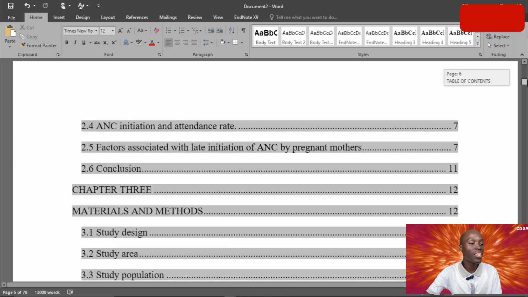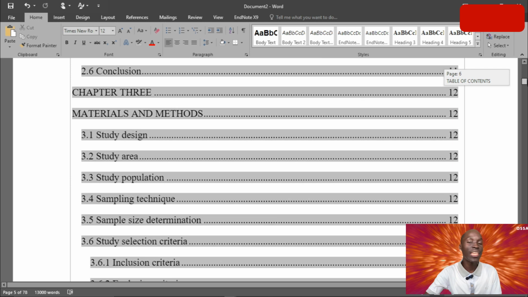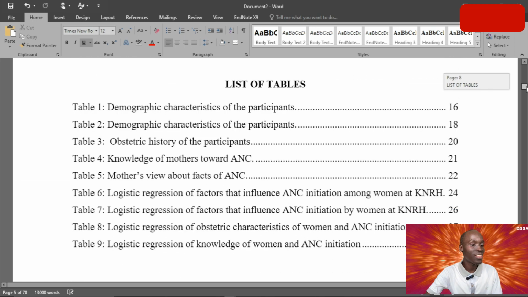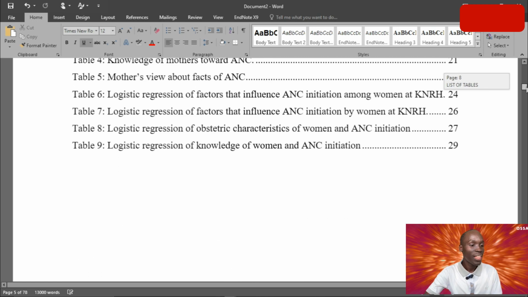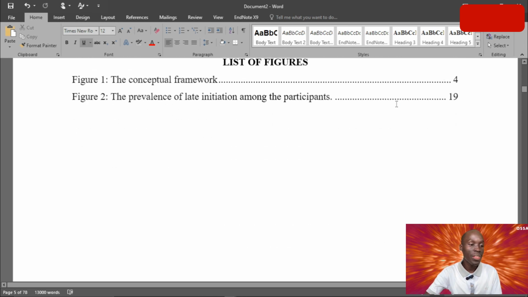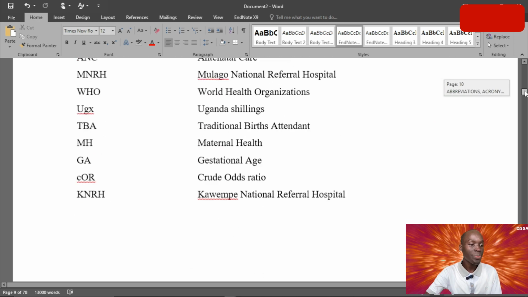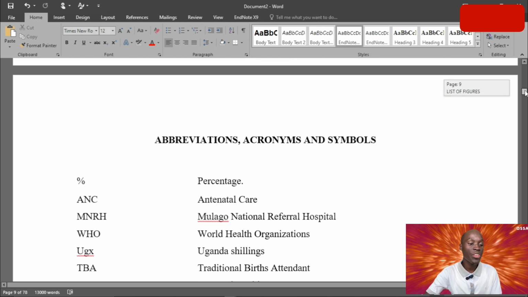The table of contents is really well aligned, both header 1, header 2, header 3. There is also a list of tables, also automated, and a list of figures, well automated. Oh, there are also abbreviations, acronyms and symbols.